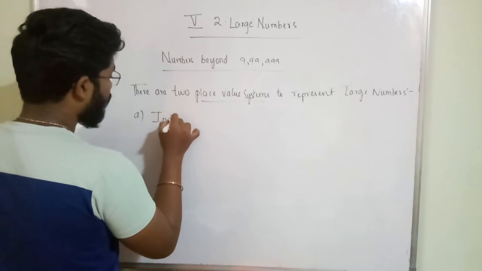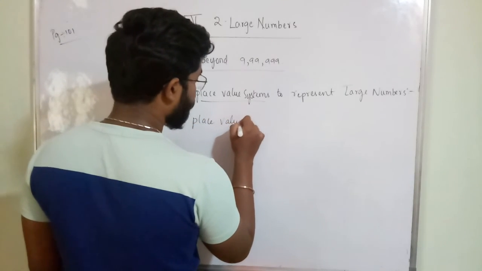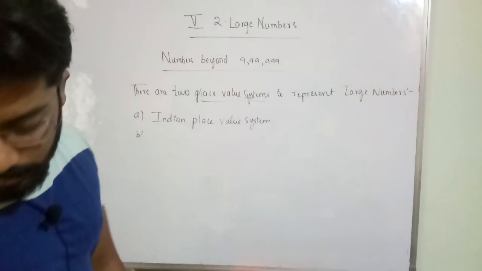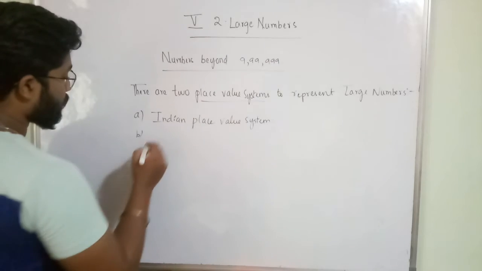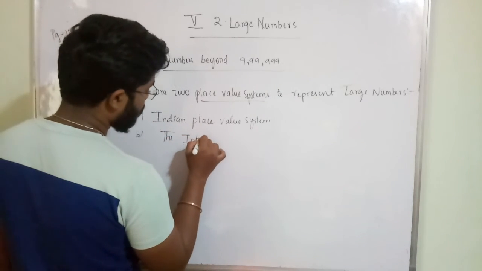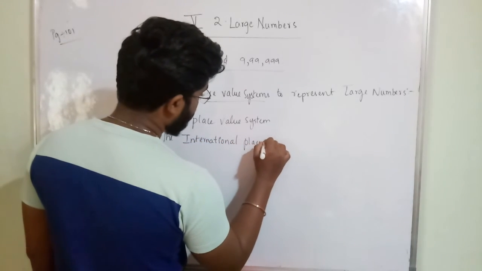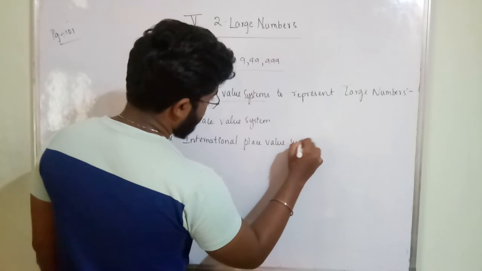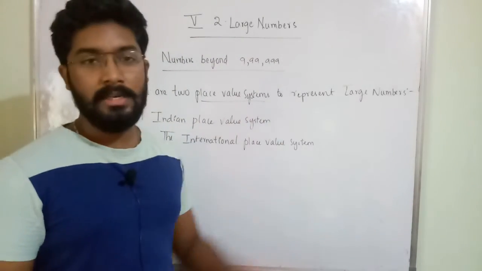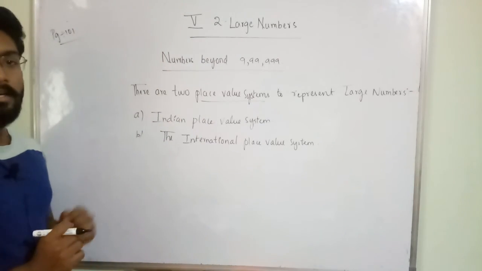Indian place value system, which we use in India, and the second one is the international place value system. So this is the introduction. There are two place value systems to represent large numbers: the Indian place value system and the international place value system.